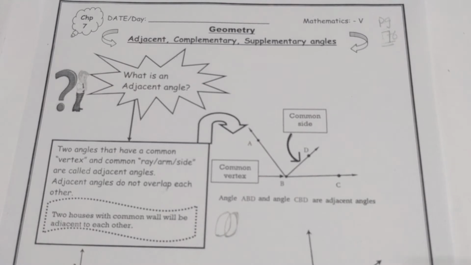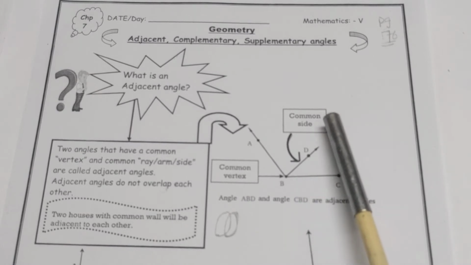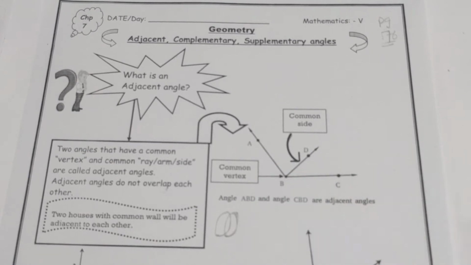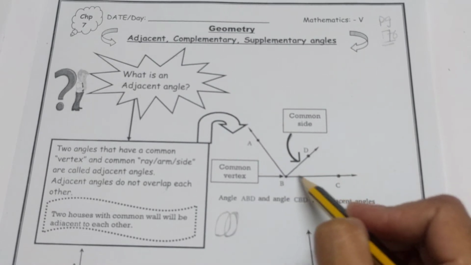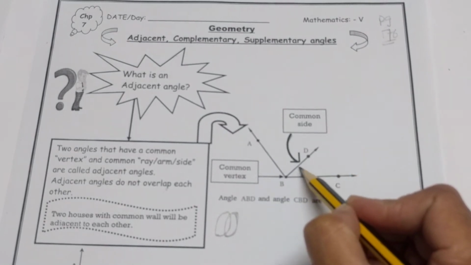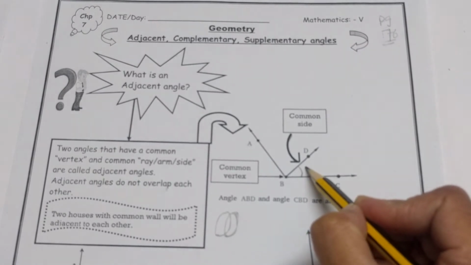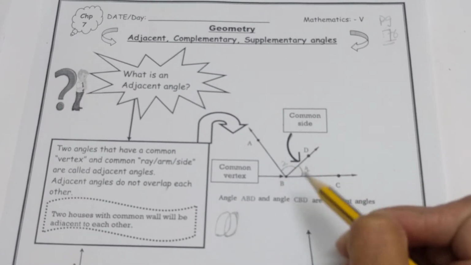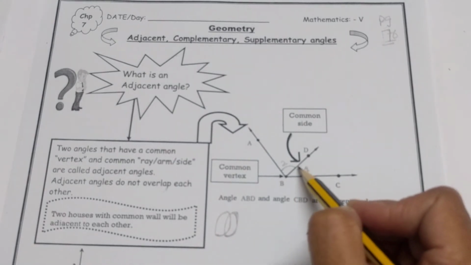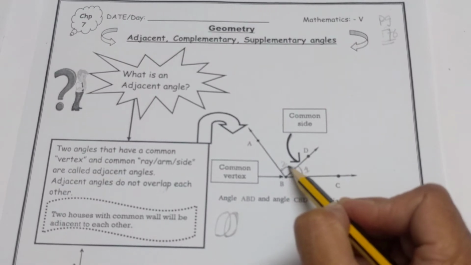Now look at this given figure. This is the example of the adjacent angle. You can see there are two angles, and in these two angles there is a common side and there is a common vertex. How? Now this one is an angle, this one is an angle. This is the first angle and this one is the second angle. There are two angles, first angle and second angle.